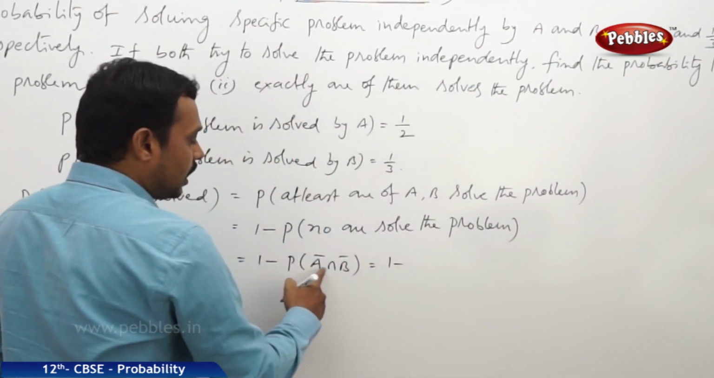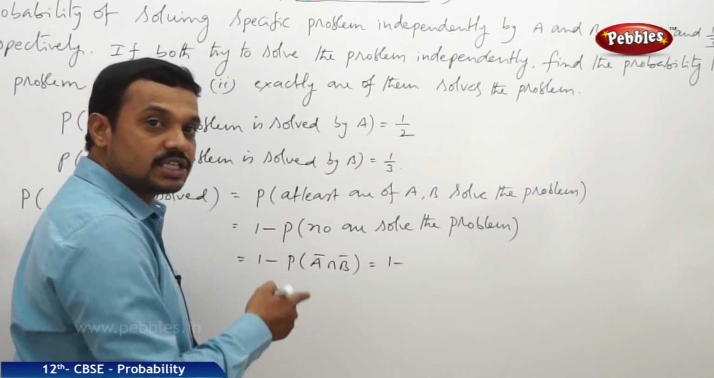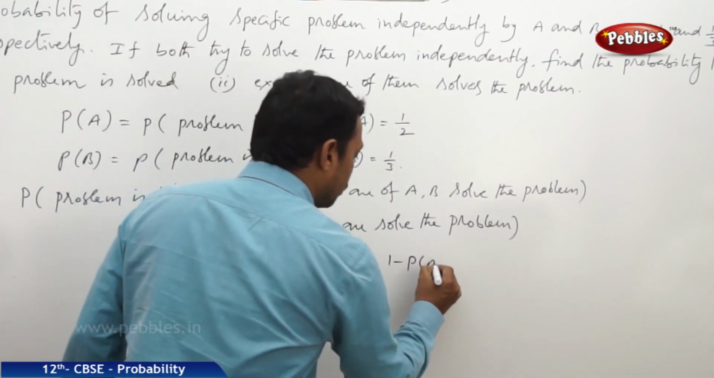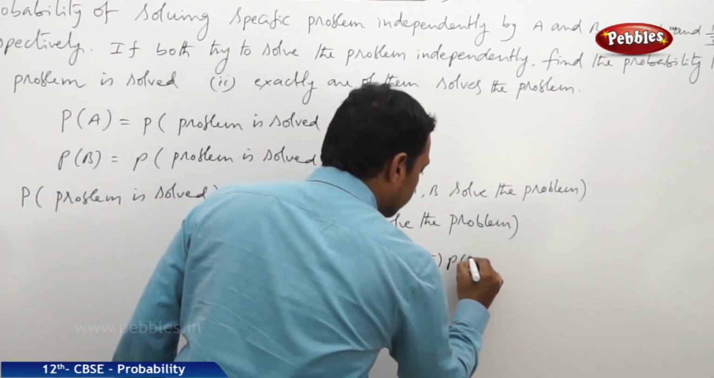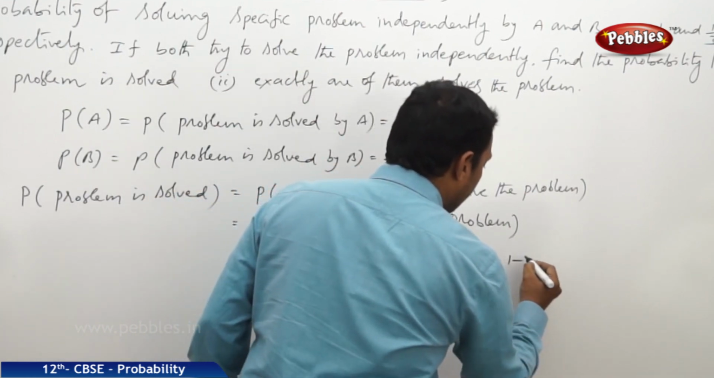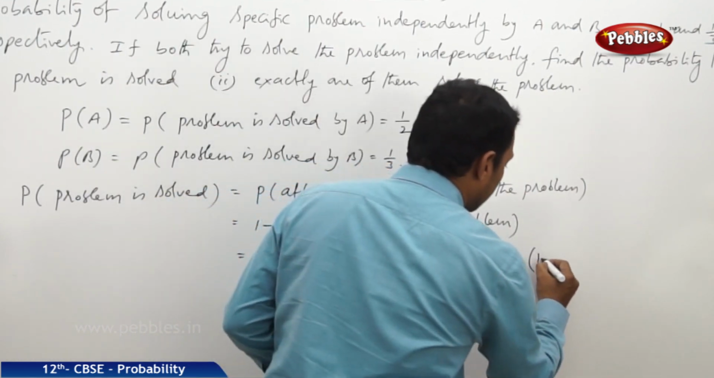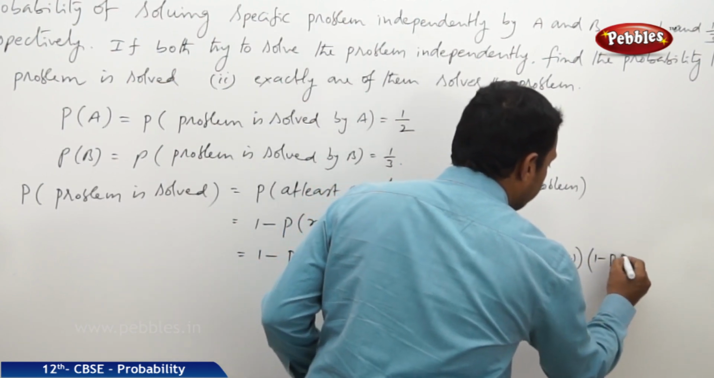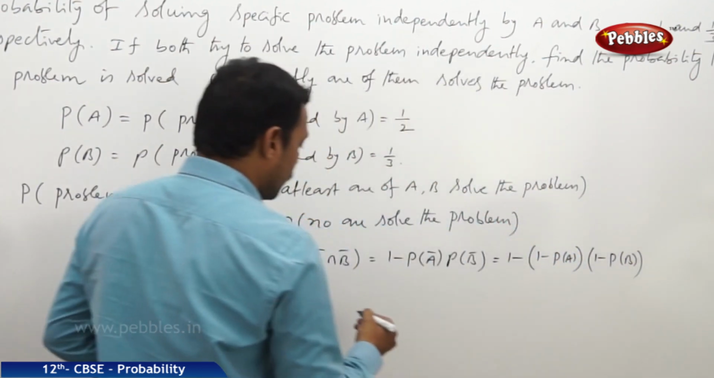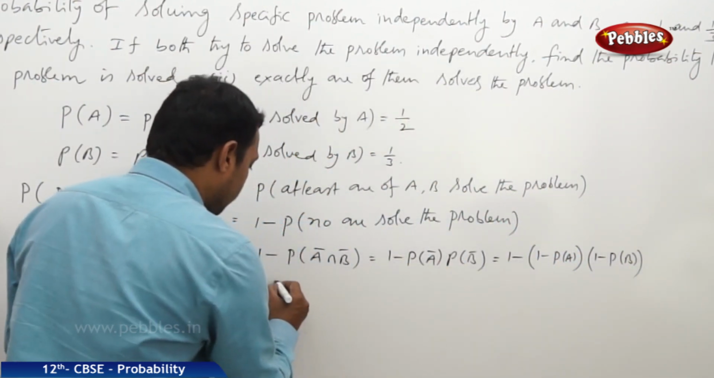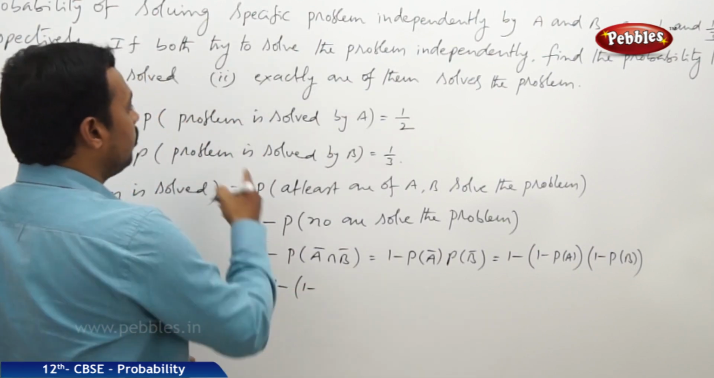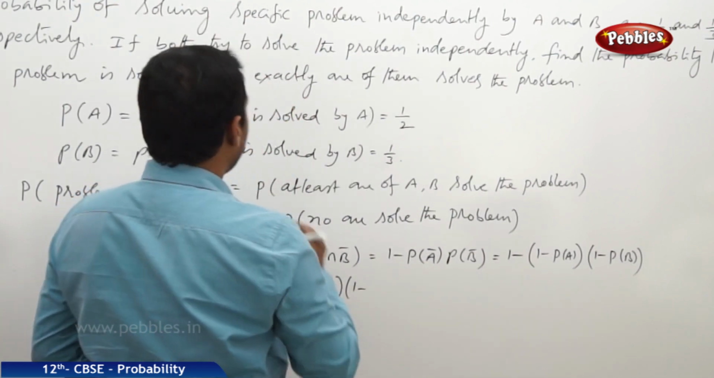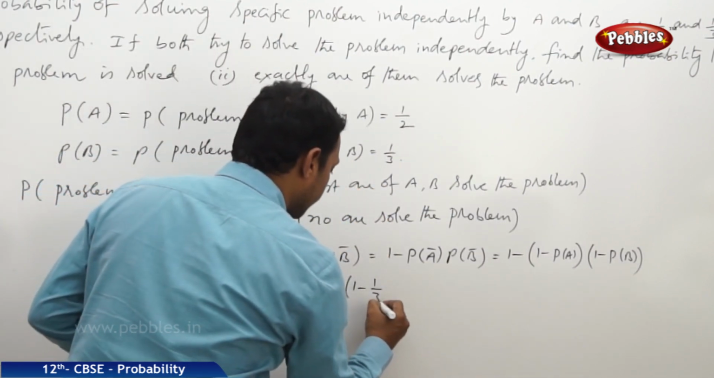We know that A bar comma B bar are also independent since A comma B are independent. Hence we can write P of A bar intersection B bar is equal to P of A bar into P of B bar. Now this is equal to, P of A bar is 1 minus P of A, into P of B bar is 1 minus P of B. Now this is equal to 1 minus the probability of A, which is given as 1 by 2, into 1 minus the probability of B, given as 1 by 3.